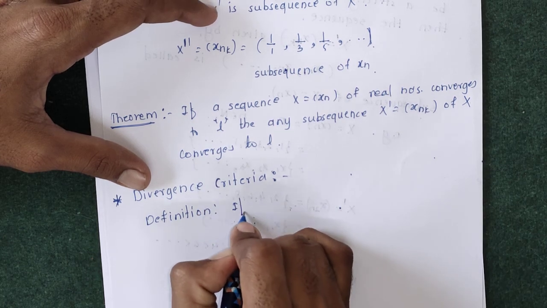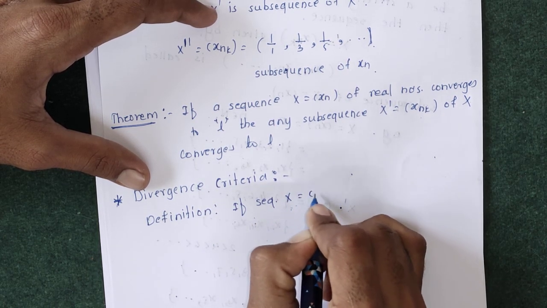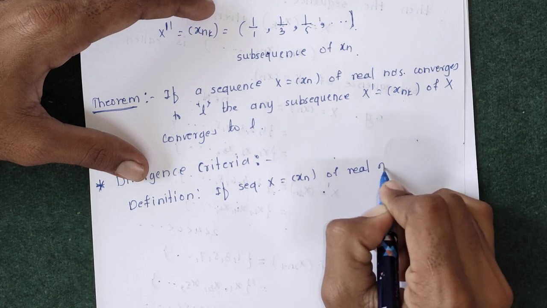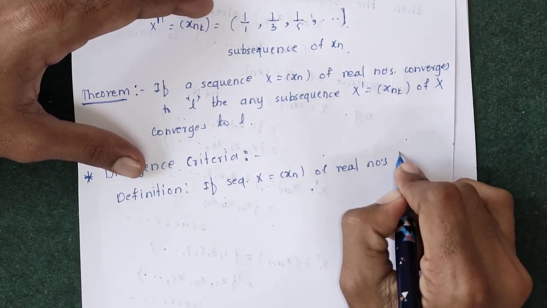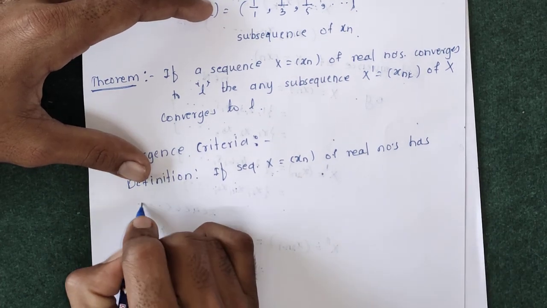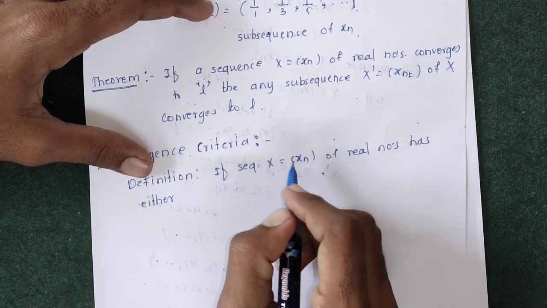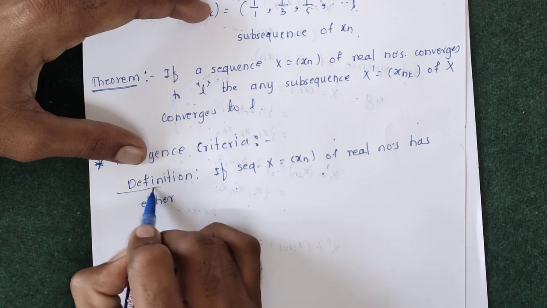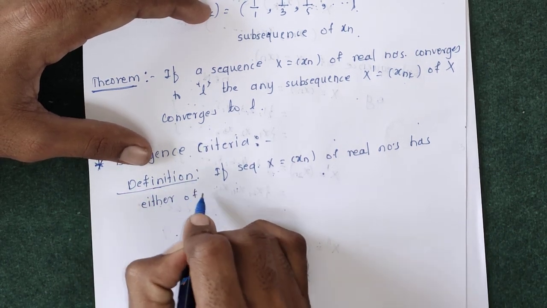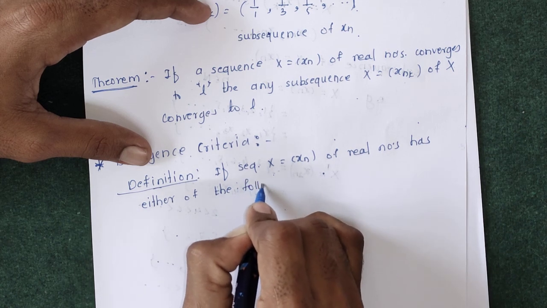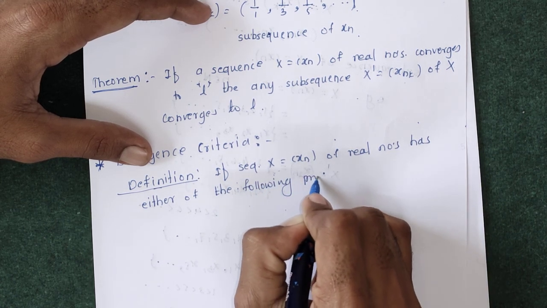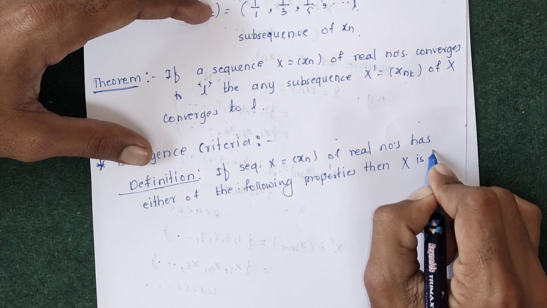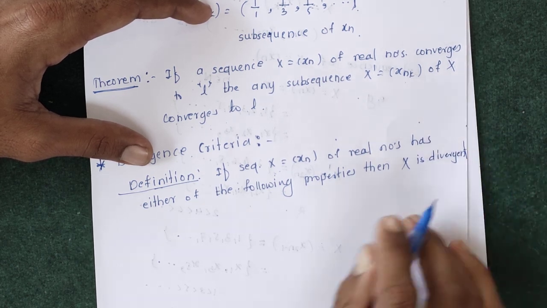if a sequence capital X equals to xn of real numbers has either of the following properties, that is, if the given sequence of real numbers satisfies any one of the following two properties, then we can say that the given sequence X is divergent.